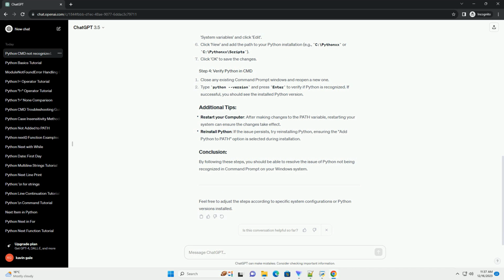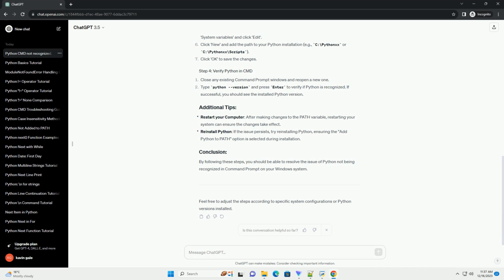Follow these steps to add it manually. Find the Python installation directory. By default, it's located at c:\users\username\appdata\local\programs\python\python3x. Replace your username with your actual username and 3x with the installed Python version.